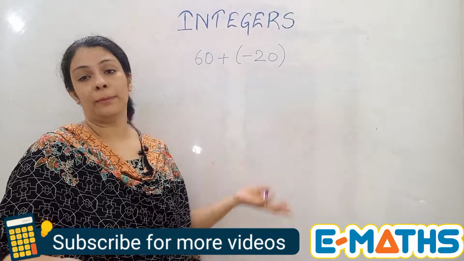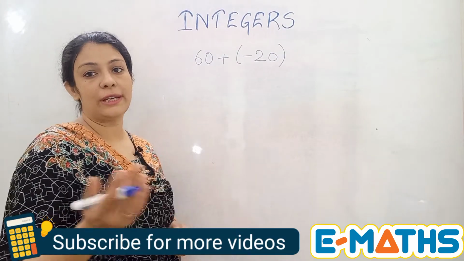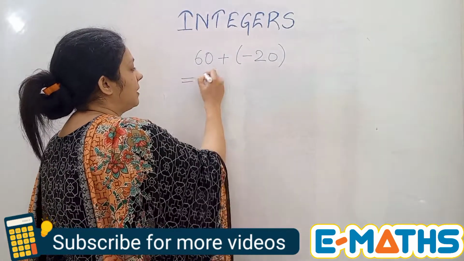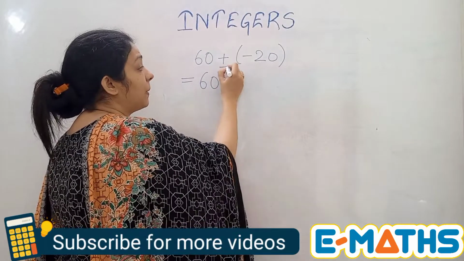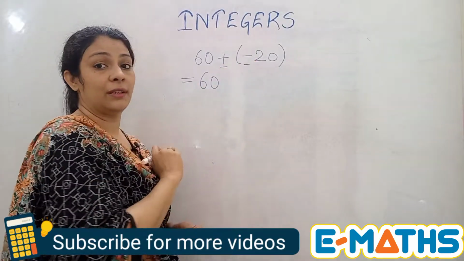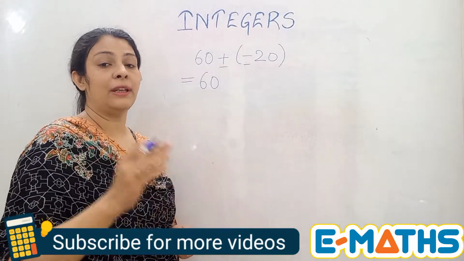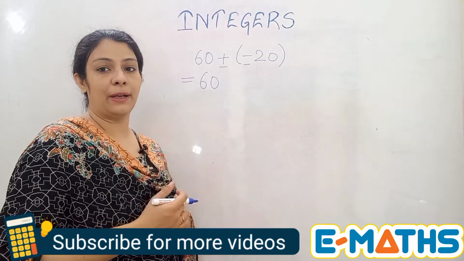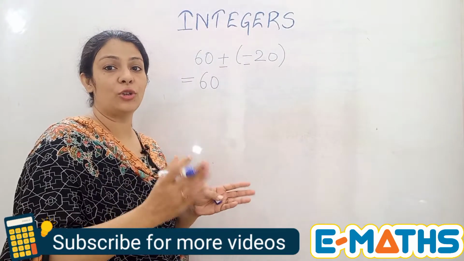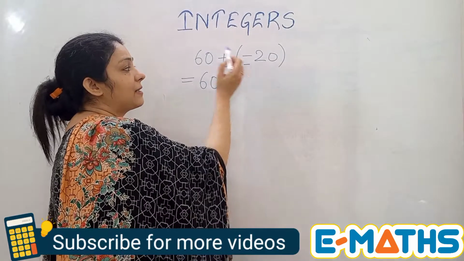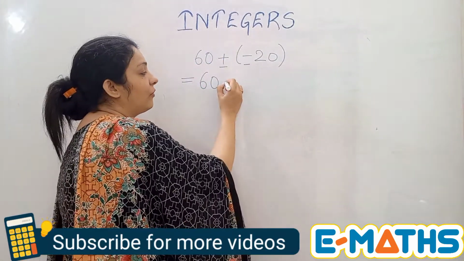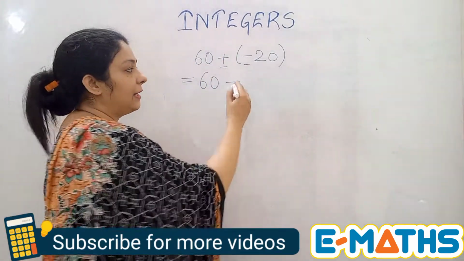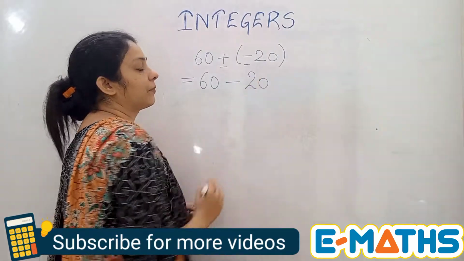And obviously bracket removal is important, so let's do that. 60 will be written as it is. Now this plus and minus, we have to deal with these two signs. As I told you in the previous part, when I drew the table and showed it to you, if a plus and a minus sign come together, you have to subtract, and then you can write down this 20.